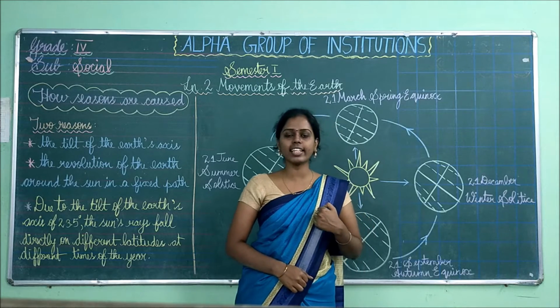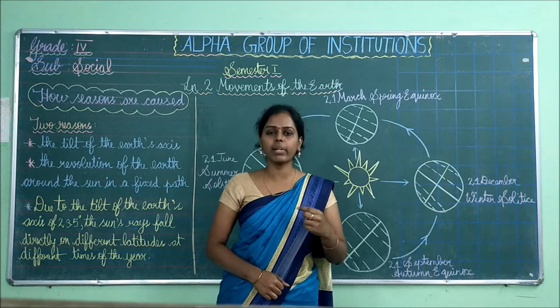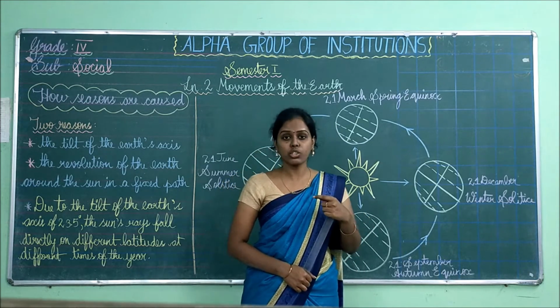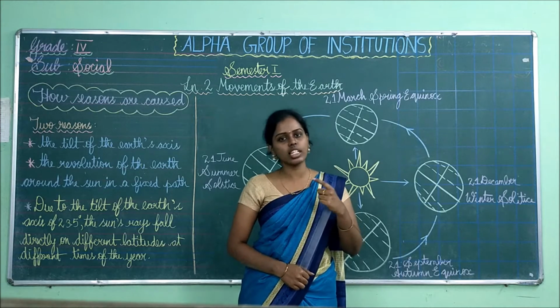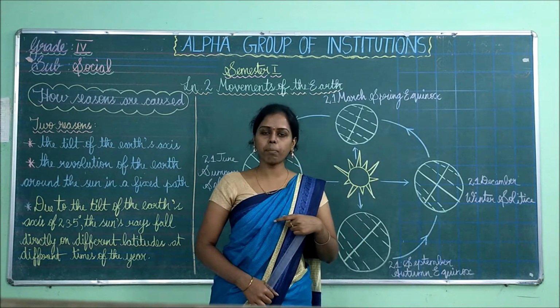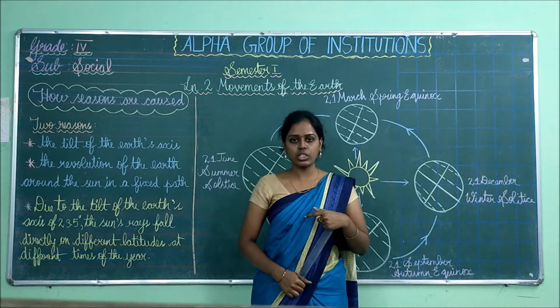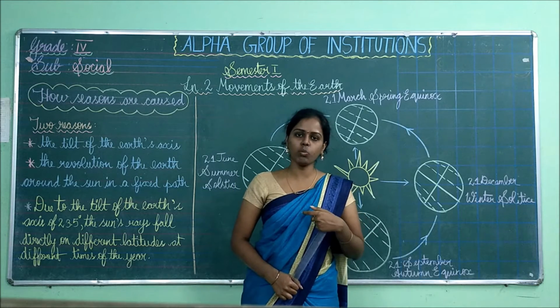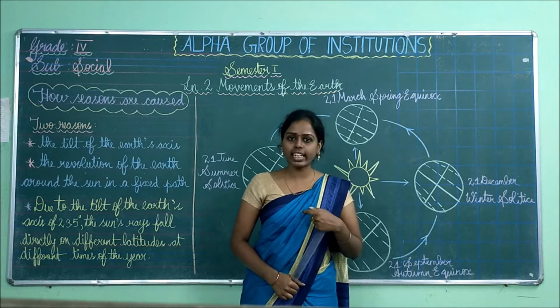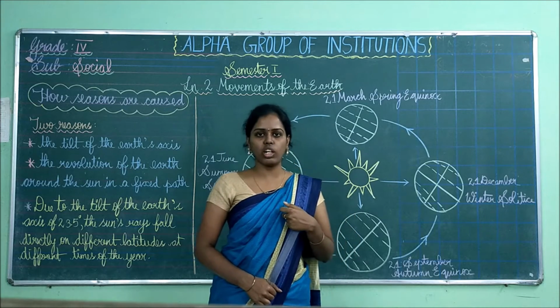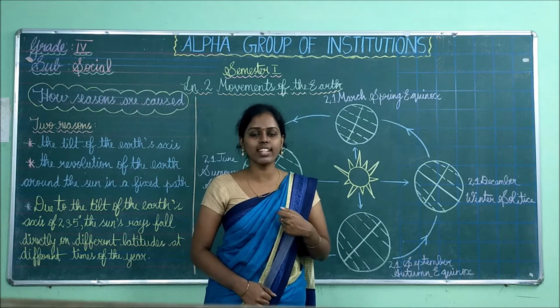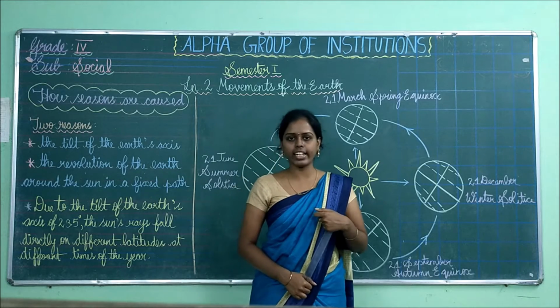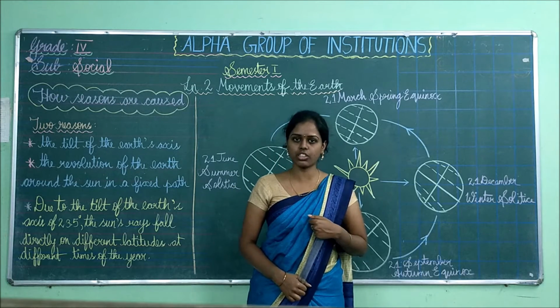The earth takes 24 hours to complete one rotation. It takes 1 day, which is equal to 24 hours, to complete one rotation. Because of the rotation only, we are getting day and night regularly. So the rotation causes day and night. So this is about the rotation.